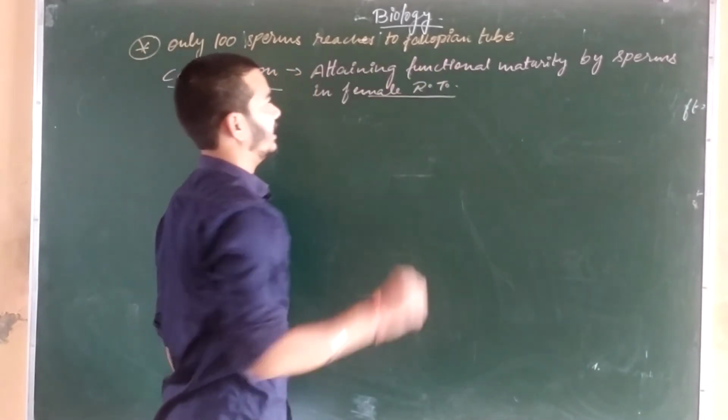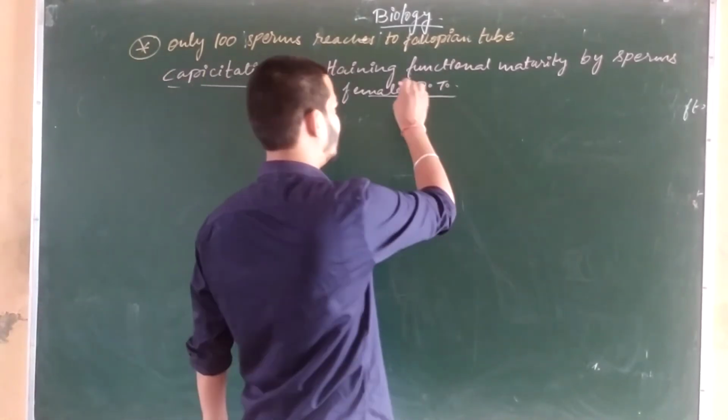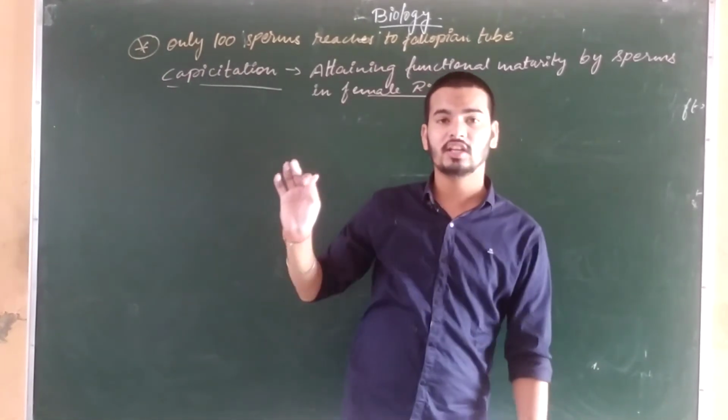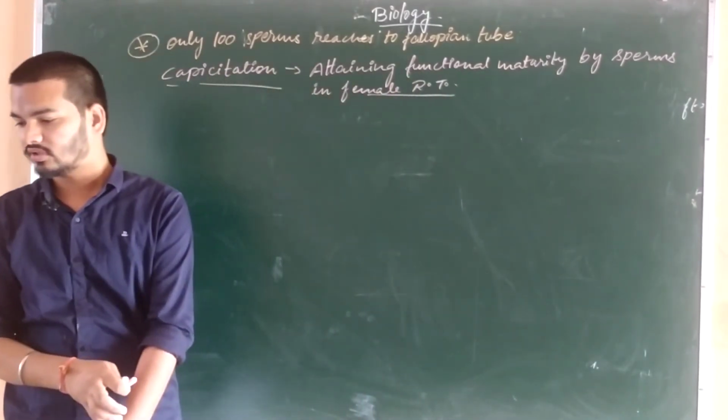Okay, attaining functional maturity. Before attaining this functional maturity, the sperms are not able to fertilize the ovum. Okay, so this is the process.